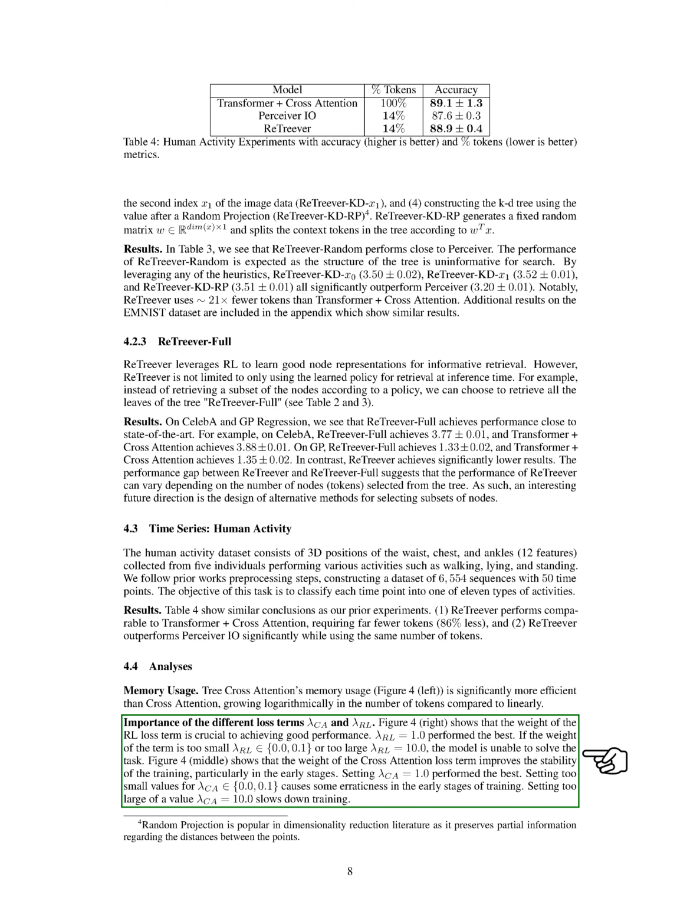We also looked at the importance of different loss terms, specifically the cross-attention loss term and the RL loss term. We found that the RL loss term's weight was crucial for good performance, with a weight of 1.0 performing the best. If the weight was too small or too large, the model couldn't solve the task. The cross-attention loss term's weight improved the stability of the training, especially in the early stages. A weight of 1.0 also performed the best for this term. If the weight was too small, it caused some instability in the early stages of training, and if it was too large, it slowed down the training.